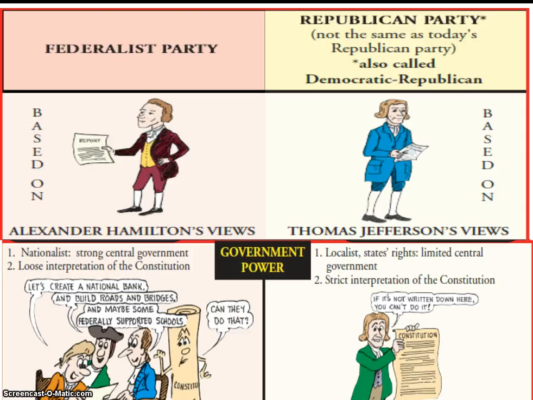For government power, Hamilton and the Federalist Party are going to be more nationalist, a strong central government. And they have a very loose interpretation of the Constitution. When Hamilton says that, hey, we're going to create a national bank and build roads, bridges, all that kind of stuff, none of that's in the Constitution. So if you don't believe in that loose interpretation, you're going to think that the Federalist Party is pretty much out of line. And that is where the Republican Party and Jefferson's views come in.